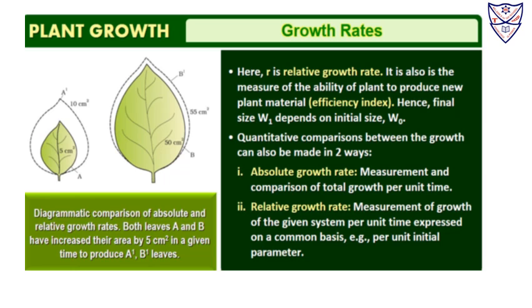So, quantitative comparison between the growth can also be made in two ways, that is absolute growth rate and relative growth rate. Absolute growth rate is the measurement and comparison of total growth per unit time. Relative growth rate is measurement of growth of a given system per unit time expressed on common basis. Example, per unit initial parameter, right?